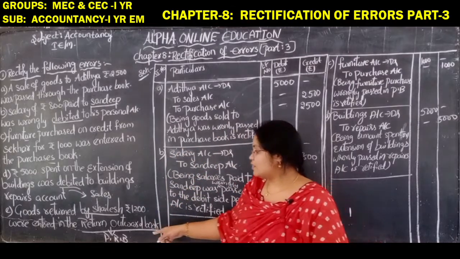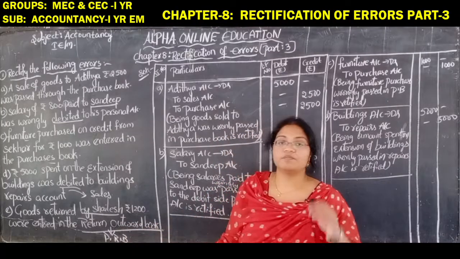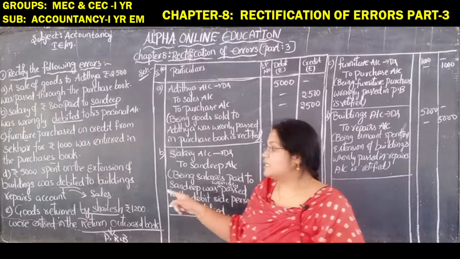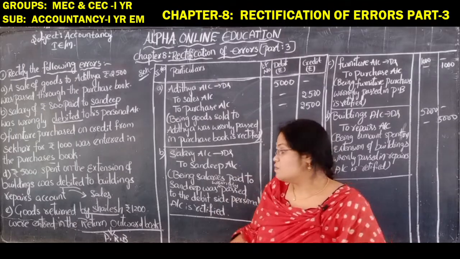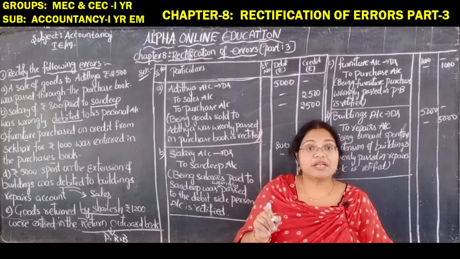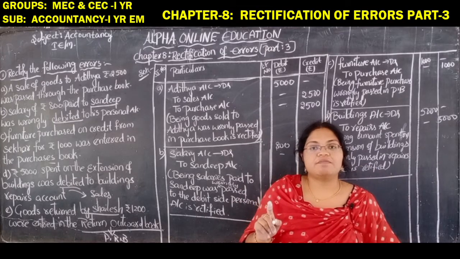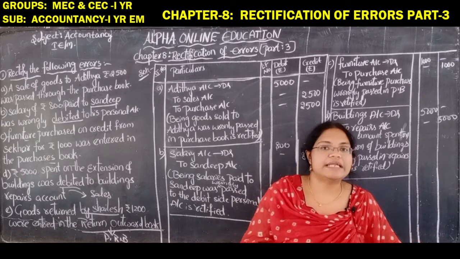Here it is given that they are entered in the return outward book, which means in the purchase return book they have written it, but actually that is a sales return. So they have written it on the credit side, but actually it has to be written on the debit side. Yes, purchase return will be written on the credit side and sales return will be written on the debit side.